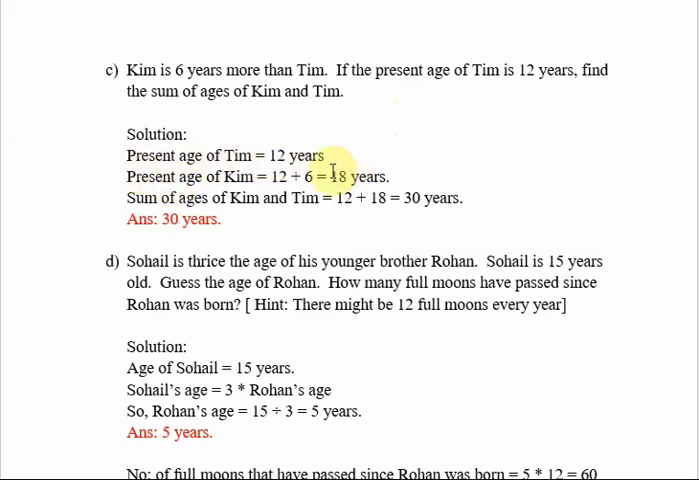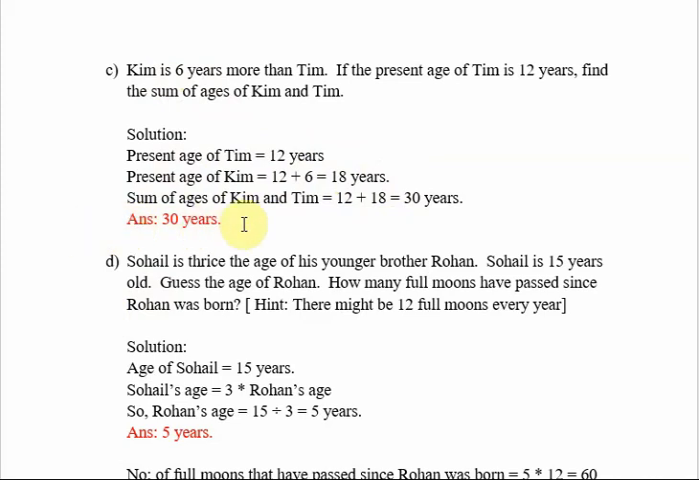Present age of Tim. What is the present age of Tim given here? The present age of Tim is 12 years. And it is given that the age of Kim is 6 years more than Tim. So we know the present age of Tim is 12 years. In order to calculate the present age of Kim, we have to add 6 to the age of Tim. So Kim's age is 12 years plus 6 years, that is equal to 18 years. So the present age of Tim is 12 years and the present age of Kim is 18 years.